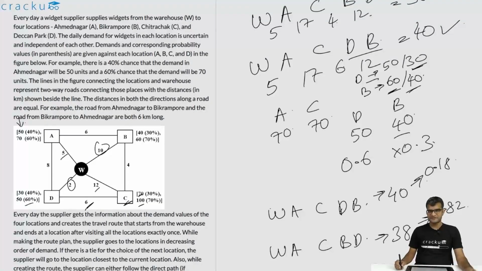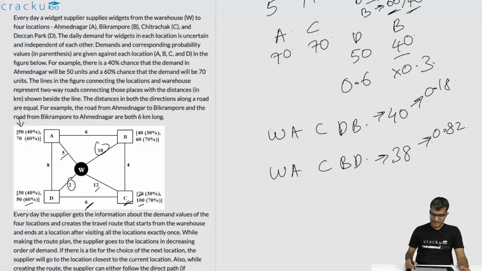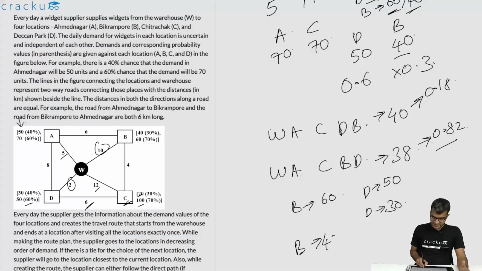It is not needed for this question, but just for the sake of understanding, this will happen. B will be visited before D in three cases. Either B has ordered 60 and then we are not concerned about how much D has ordered. D can order either 50 or D can order 30. These are two cases. Or B has ordered 40 and D has ordered 30.